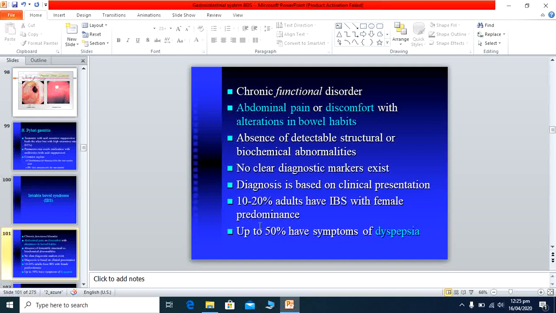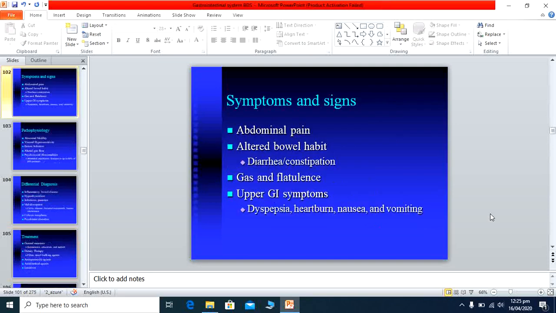Up to 50% of patients have dyspepsia, meaning some acidity in the epigastric area.